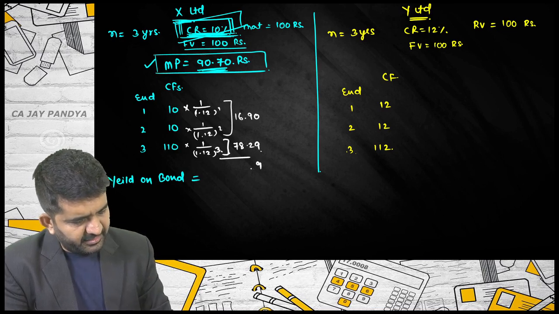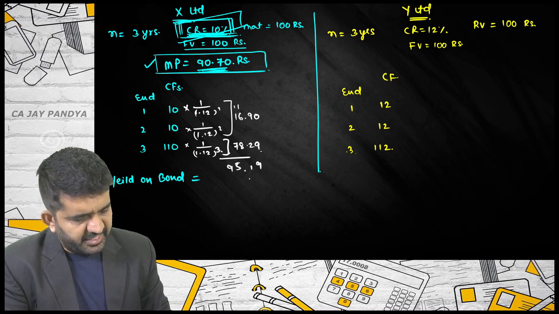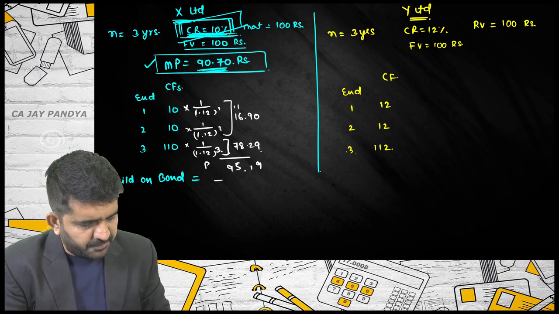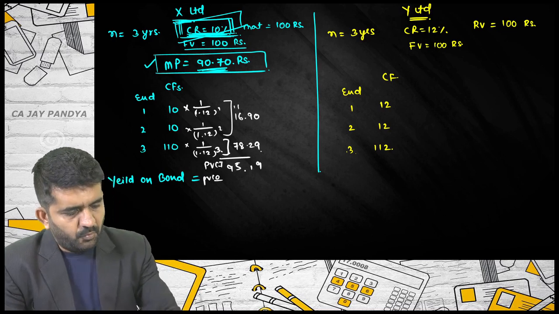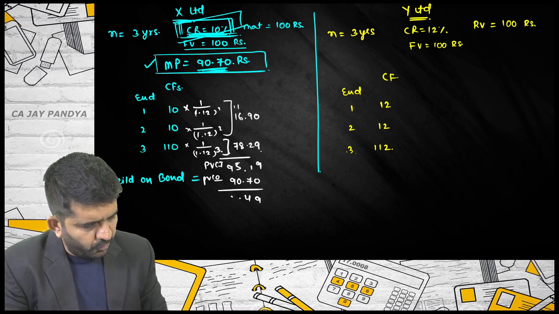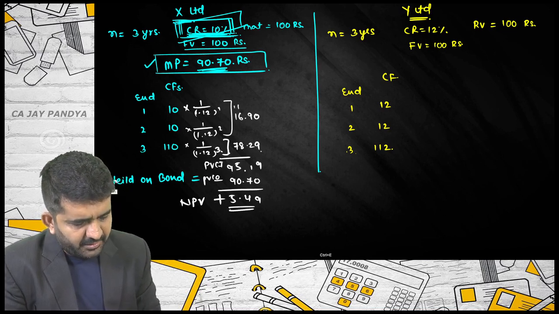The total is 95.19. If you purchase this bond today, the present value of cash inflow is 95.19, and the present value of cash outflow is nothing but 90.70. The difference, 4.49, is positive and is nothing but my NPV.